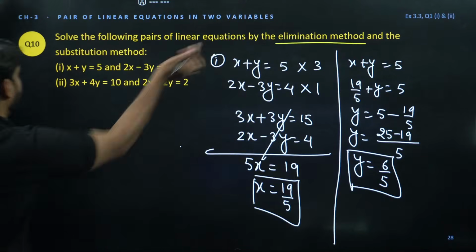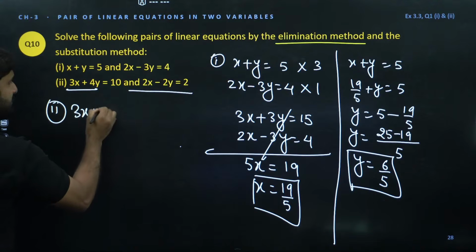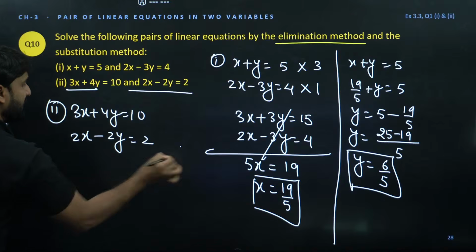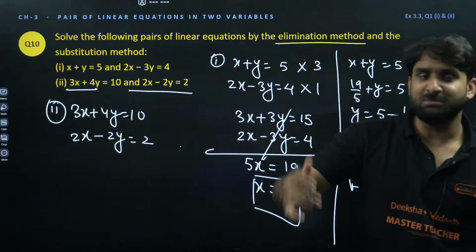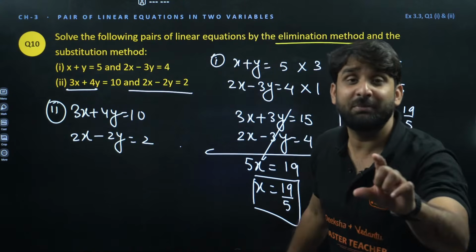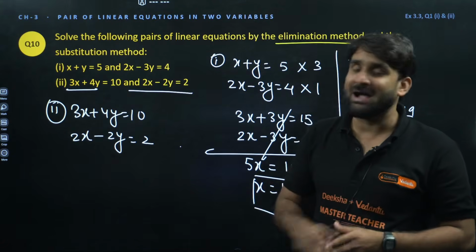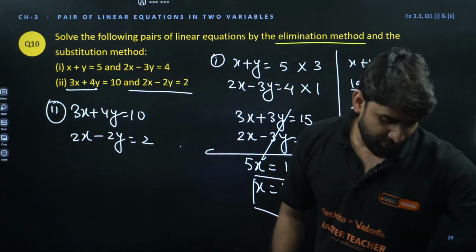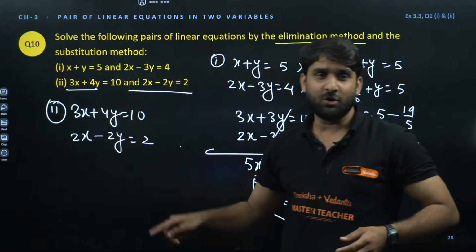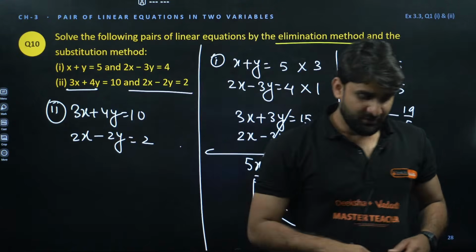Okay. Now the second question. Can you see? 3x plus 4y is equal to 10, and this is 2x minus 2y is equal to 10. Now tell me one thing, my champions: which family, whether x family or y family, will you prefer to eliminate here in this question? Tell me what your perspective is, what do you think? Question number 2. Please tell me, everyone, which family you want to eliminate here.